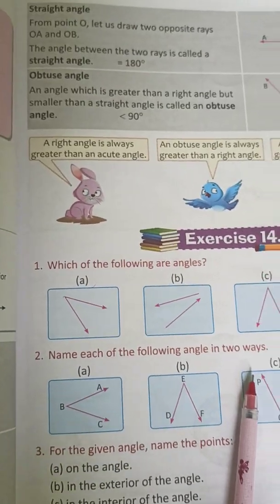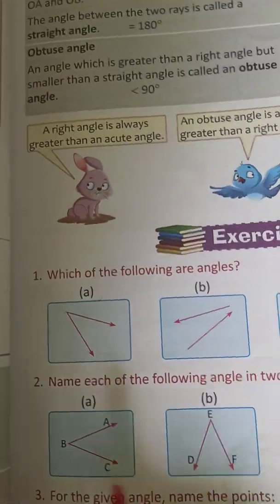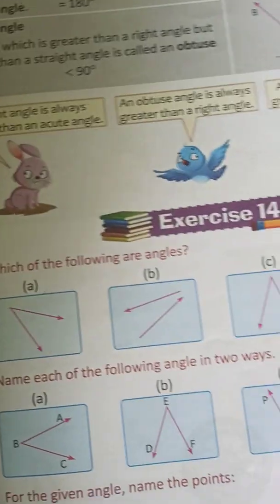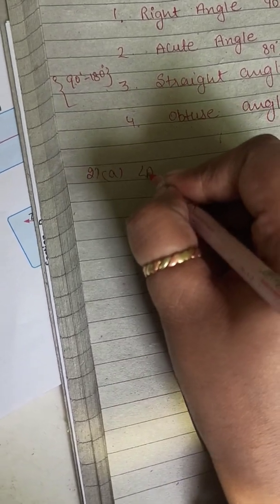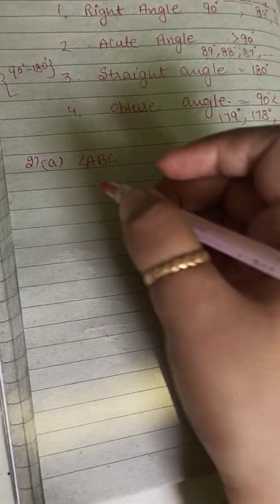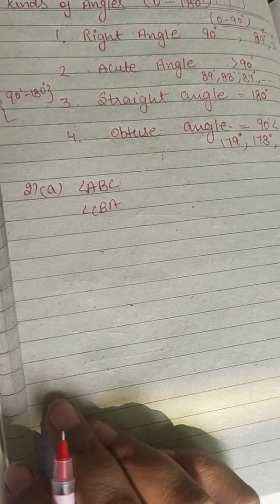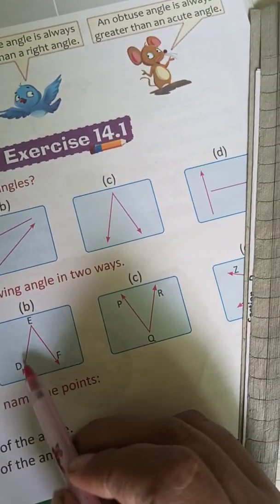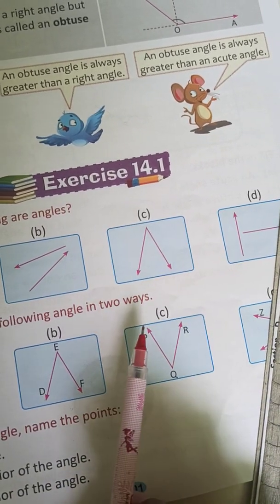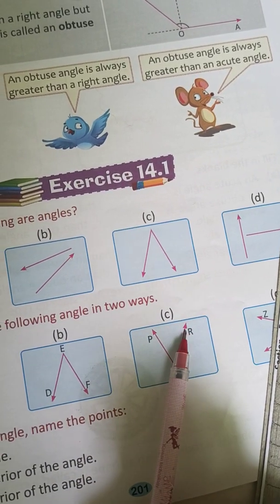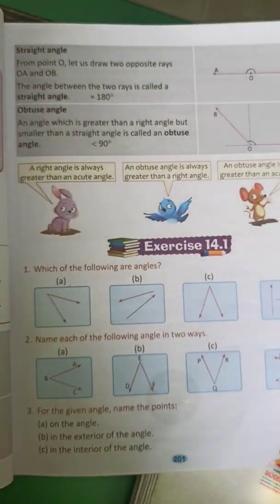So in two ways, how you can write the angle? Firstly we can write like this: angle ABC, or you can write angle CBA, right? Same you can do in B part, DEF, FED. For C part, angle PQR and angle RQP. And D part you will do yourself.